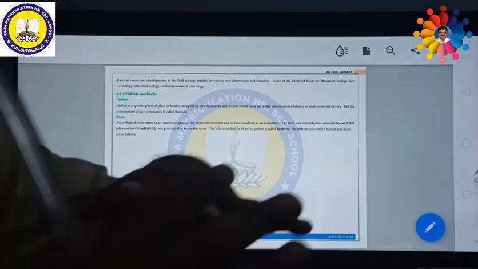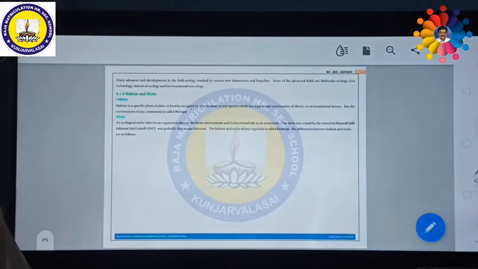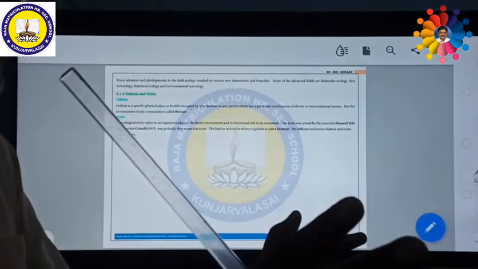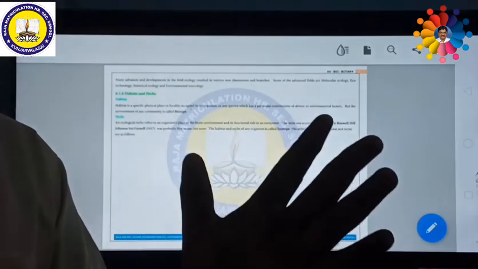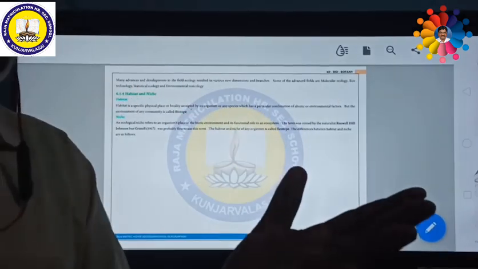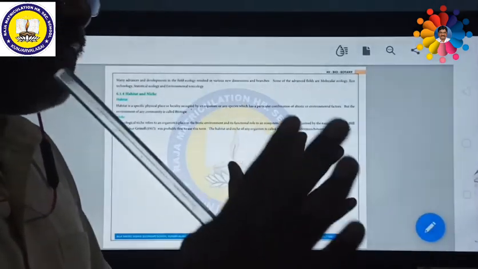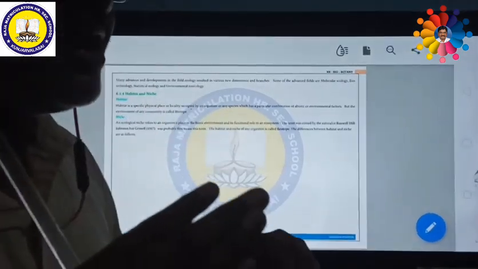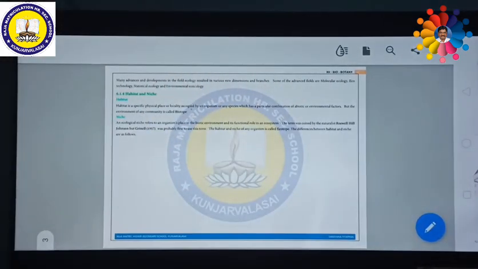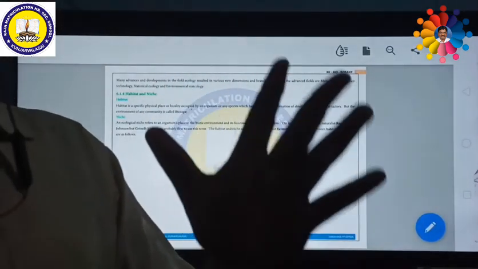That means the organisms which are living in a particular place for a functional purpose. What do you mean by functional? It is for food and reproduction. So if the organisms are surviving in a particular place for their food and various functions, then this is called a niche. Understand the difference? Very easily I shall tell you.